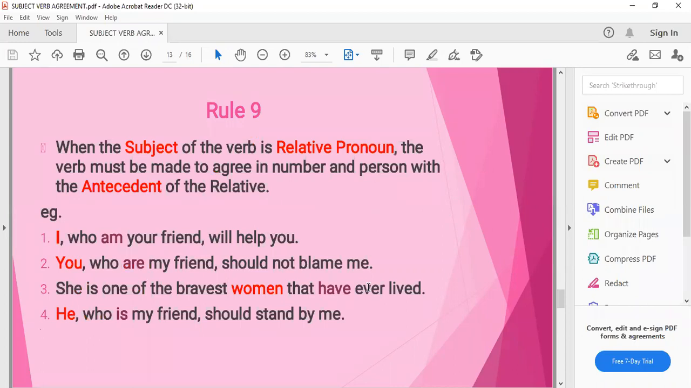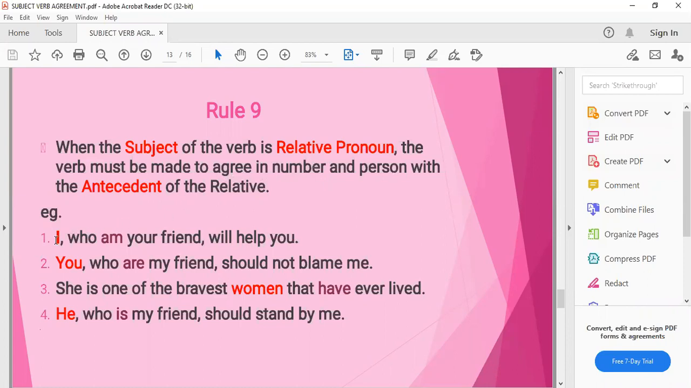Coming to the next rule, when the subject of the verb is a relative pronoun. We have already covered the relative pronoun in 8th class. What is a relative pronoun? Accordingly, combine करते हो आप sentence को. That comes immediately after that subject to which it refers. The verb must be made to agree in number and person with the antecedent of the relative. Antecedent means the phrase that is followed. Relative के बाद जो phrase आ रहा है, accordingly it should manage. कि आपने number और person के accordingly verb जो है use करना है.